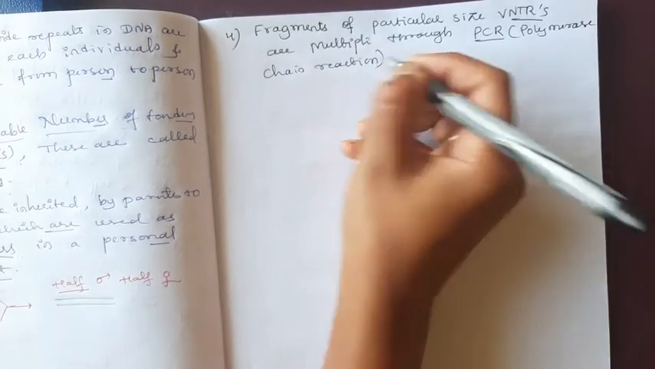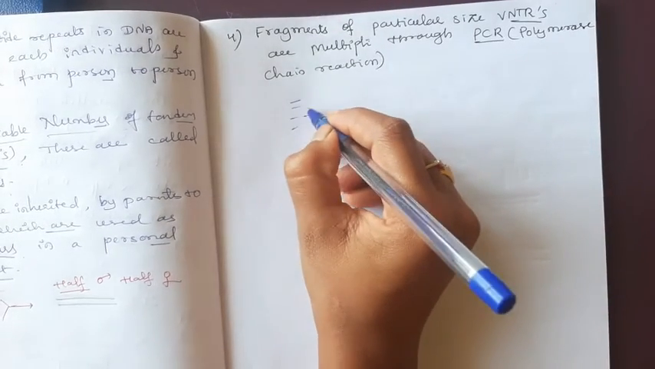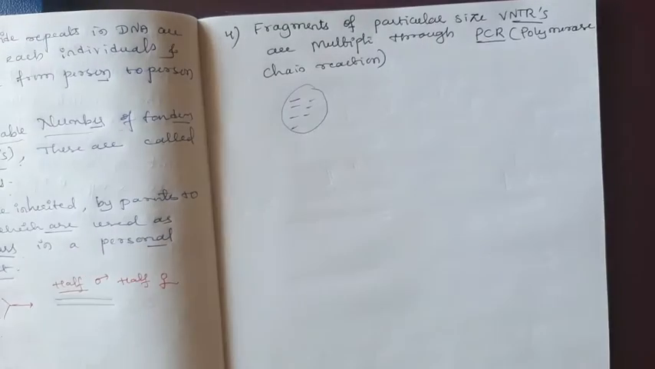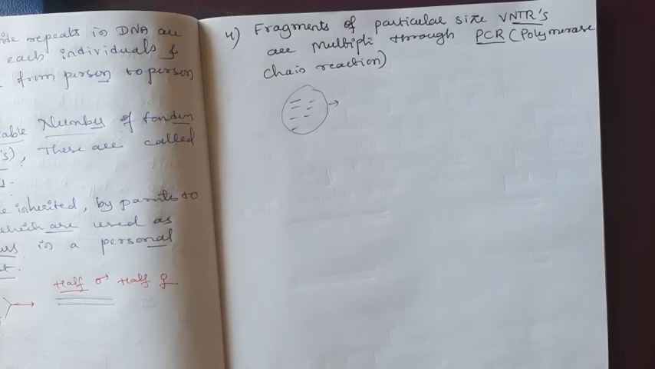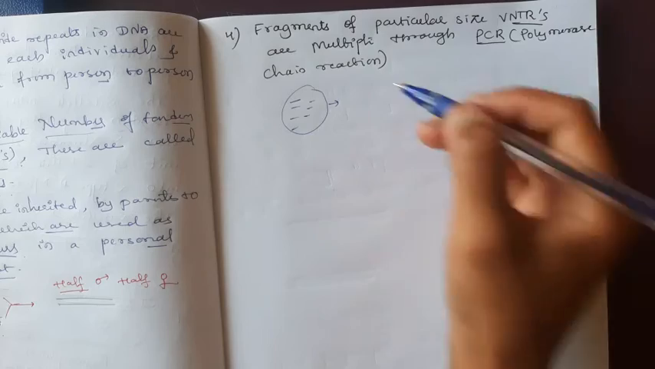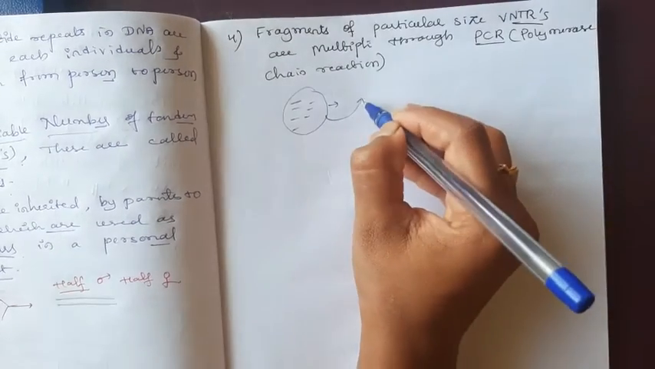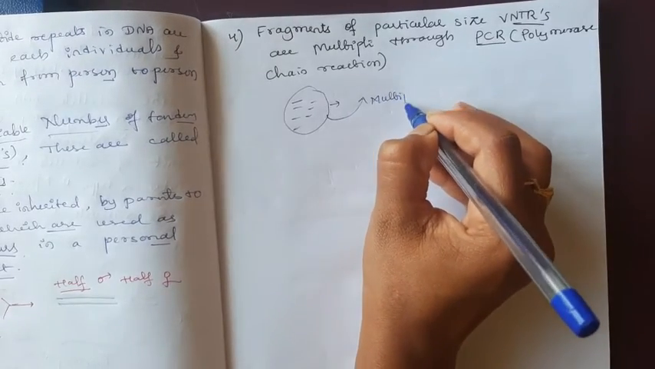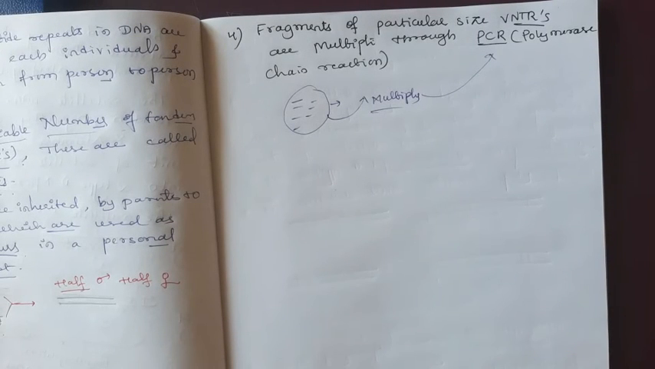Okay, firstly the DNA fragments get separated. Consider these are the DNA fragments. The DNA fragment number is very less. When we collect a sample from a person, that sample has a limited number of DNA fragments. For our experiment, a lot of fragments are required. That's why these fragments have to be multiplied with the help of the technique known as PCR, that is polymerase chain reaction.